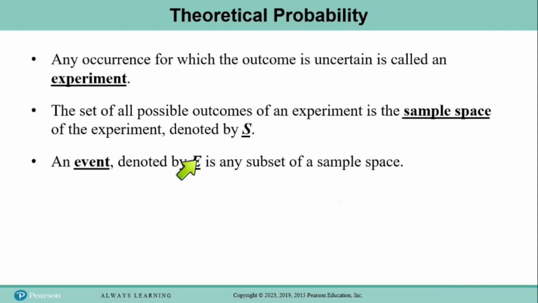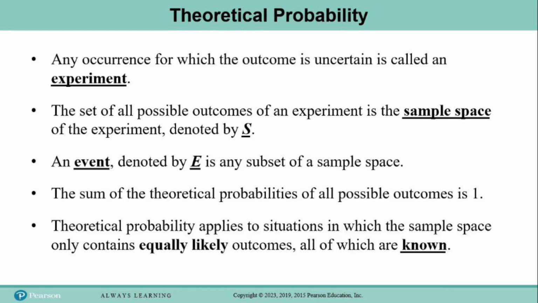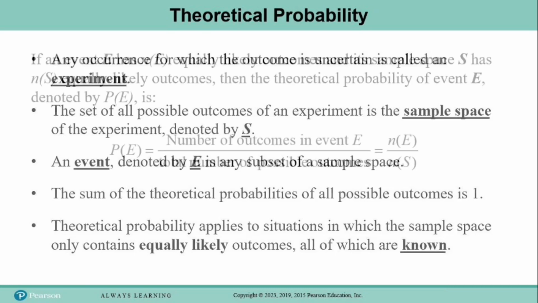So set E will always be a subset of set S. Now if you take the probability for every possible outcome and add all those probabilities together, they always have to add up to 1. And we use theoretical probability when we're in situations where all the outcomes in the sample space are equally likely and all the outcomes are known. So if we have those two conditions met, we can use theoretical probability.